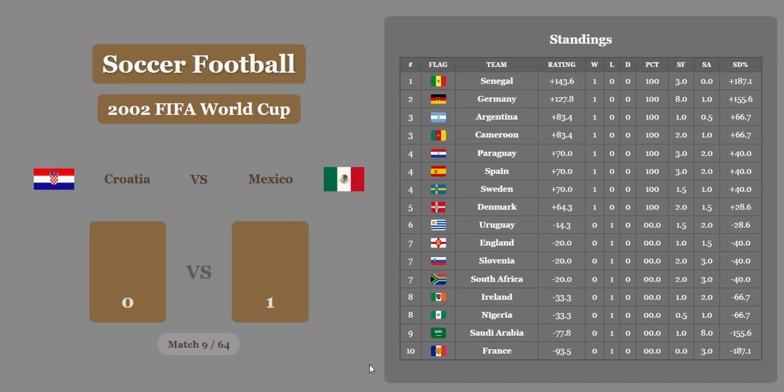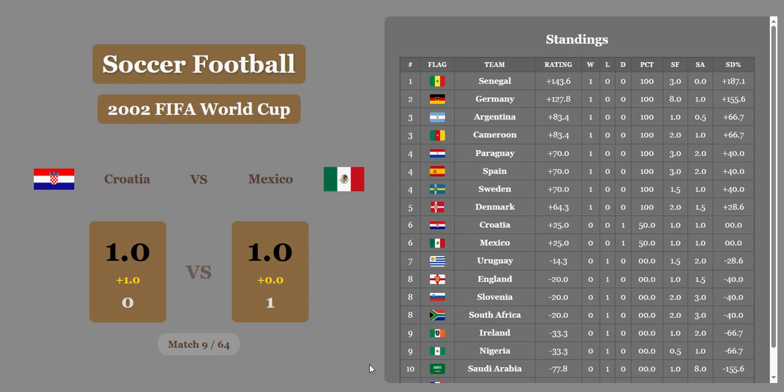Croatia versus Mexico, 0-1 in favor of Mexico. The economic difference is going to tie up the game, though. So Croatia and Mexico will tie on their opening match.